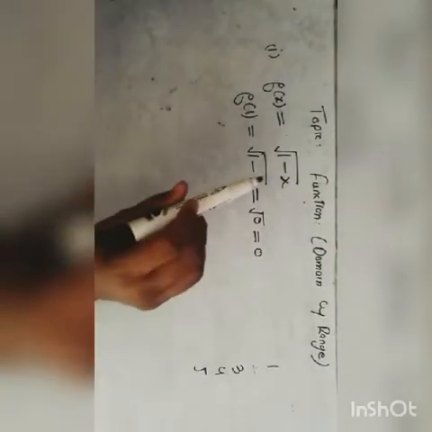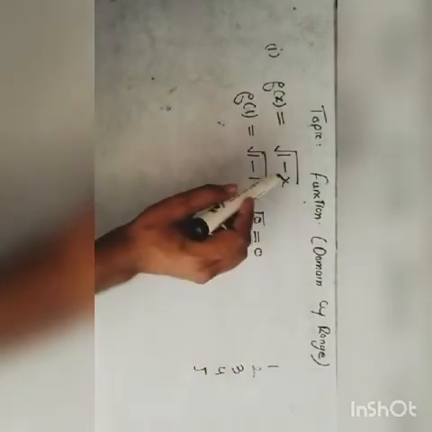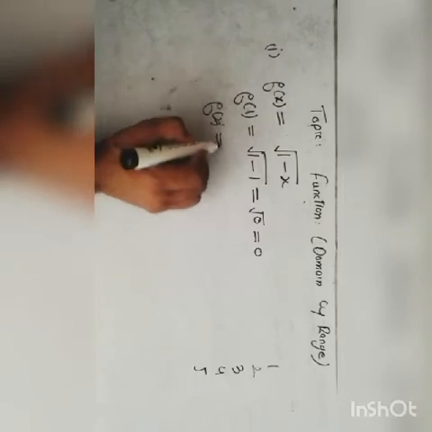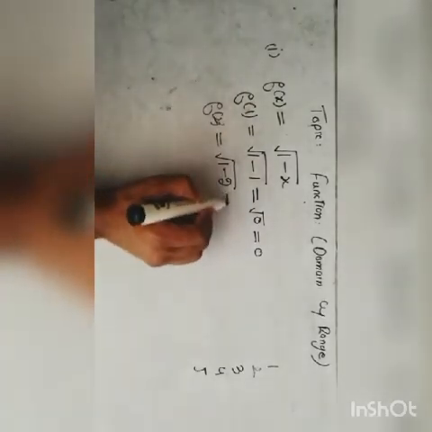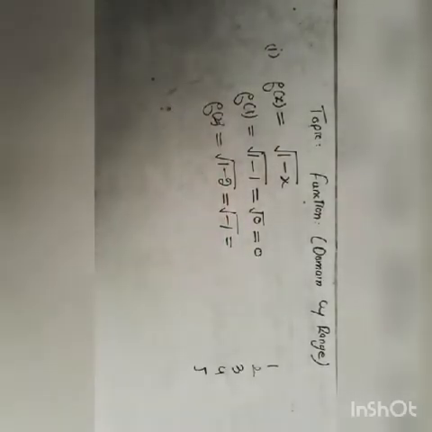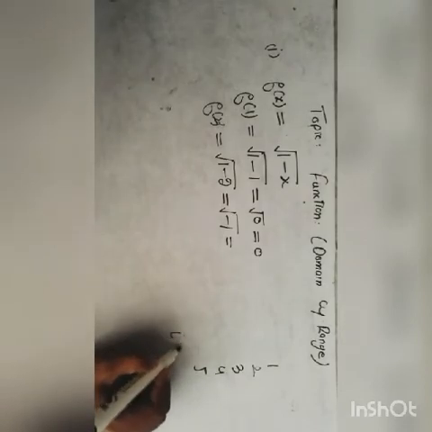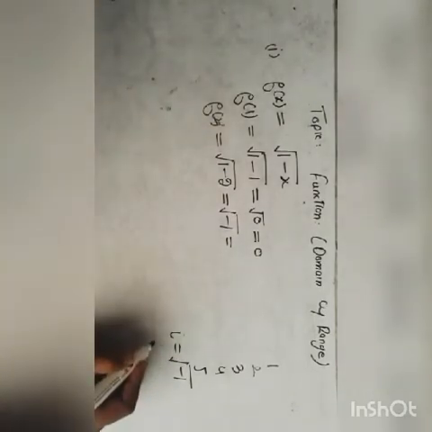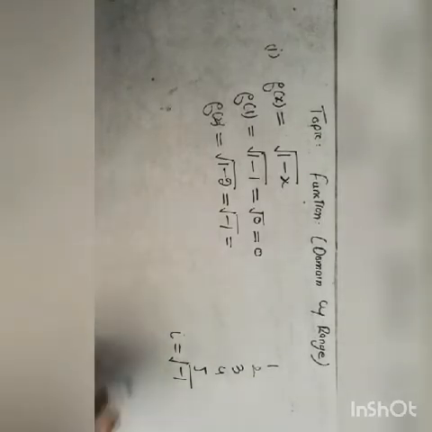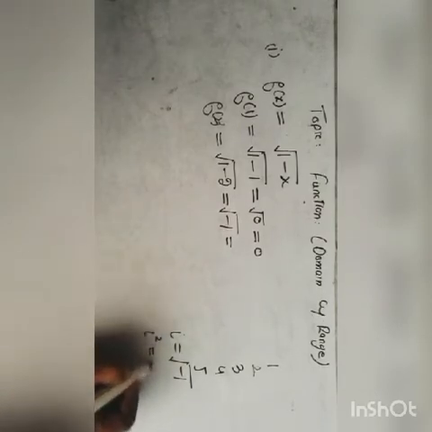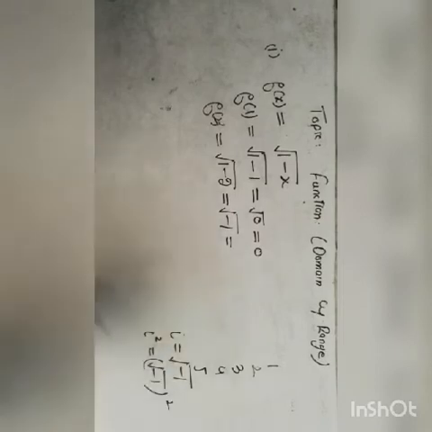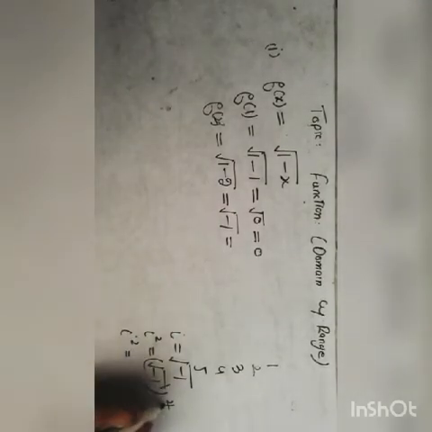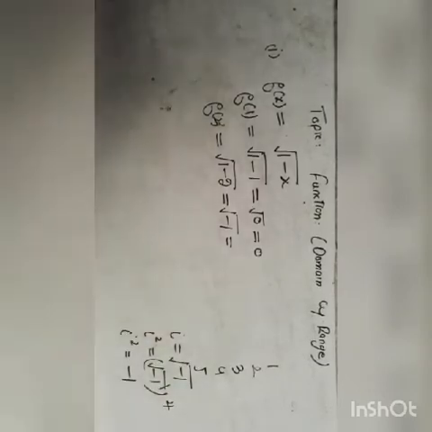And when we put 2 in the place of x, then we get f of 2, which is equal to the square root of 1 minus 2, which is the square root of minus 1. All of you know very well about complex numbers. All of you know iota is equal to the square root of minus 1. Now when we square both sides, we get iota square equal to the square root of minus 1, whole square. The square root and square cancel, so the remaining part is minus 1. So the value of iota square will be minus 1.